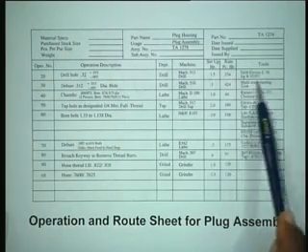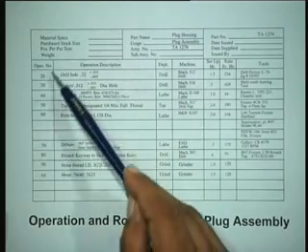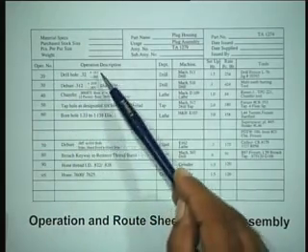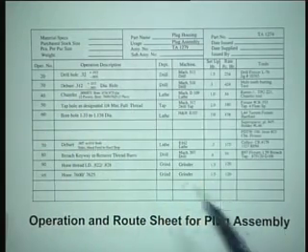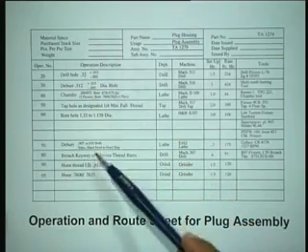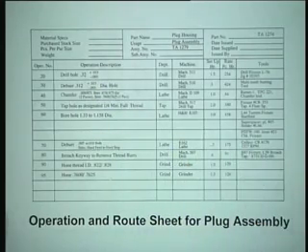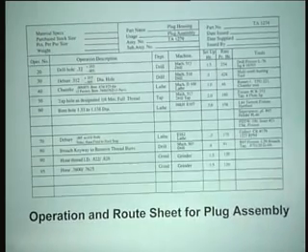So the details here describe the operations, and this is otherwise a route sheet because it describes how this particular component, the plug assembly, will keep moving from one stage to another, and what exactly will happen to that particular component. So if, for instance, as youngsters you go to a new factory and are interested in finding out what happens and what is the sequence of manufacture, you should be asking for the assembly chart and the operation and route sheets, which will describe exactly what information you typically require about the component.